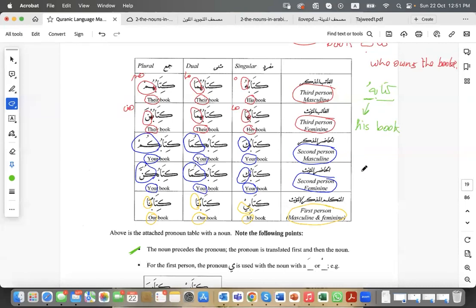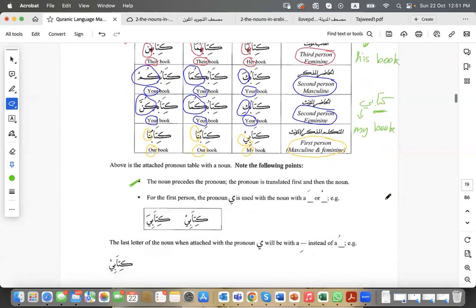All right, طيب, let us have another example. Kitabi. I know this ya means my. So in English, the possessive pronoun comes first, and it comes as a separate word. So my, and then I put the noun itself, my book.